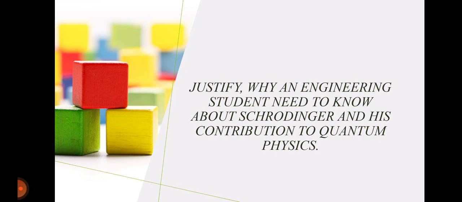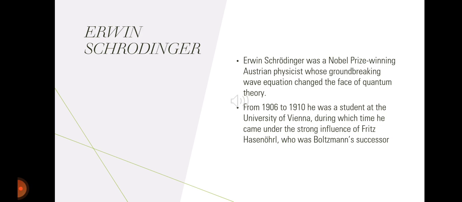Today my topic is: justify why an engineering student needs to know about Schrodinger and his contribution to quantum physics. Erwin Schrodinger was a Nobel Prize winning Austrian physicist whose groundbreaking wave equation changed the face of quantum theory. From 1906 to 1910 he was a student at the University of Vienna, during which time he came under the strong influence of Fritz Hasenöhrl, who was Boltzmann's successor.